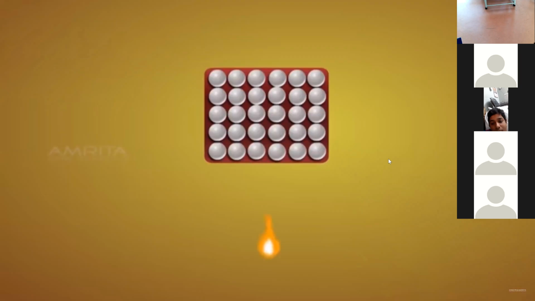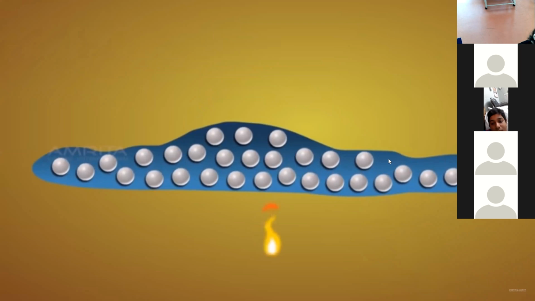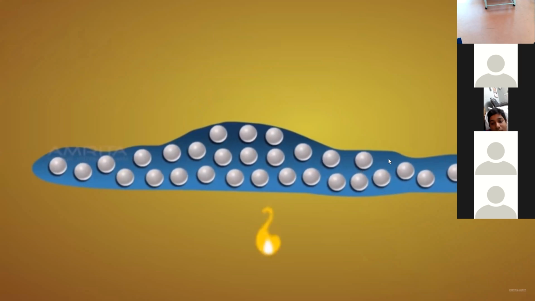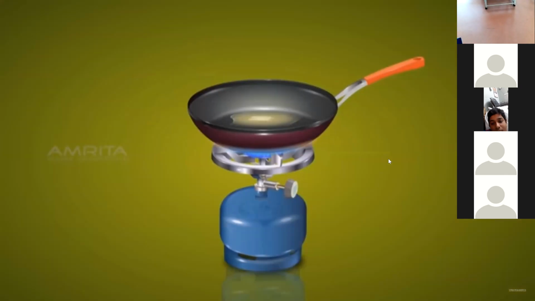Upon heating solids, the space between the particles increases and the particles move freely to form liquid. When a piece of butter is placed on a frying pan and heated, the piece of butter slowly loses its shape and changes to liquid.